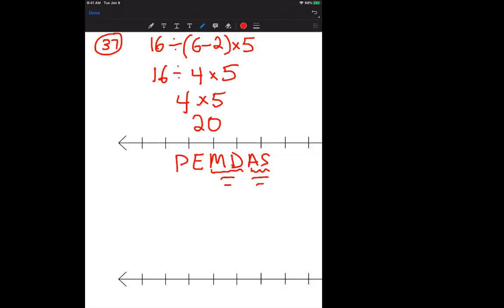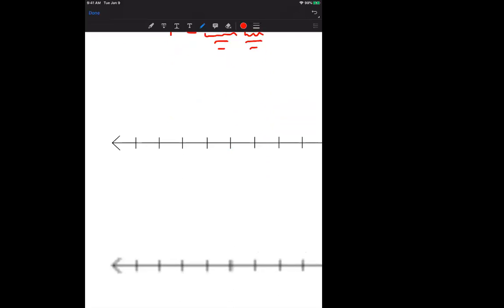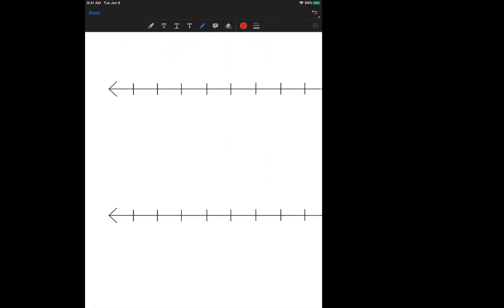So I had one other problem that I also wanted to talk about, Mr. King. Mm-hmm. And it was problem 53. Excellent. And it says 2x squared plus 4x plus 8. And x is equal to negative 4. Good.